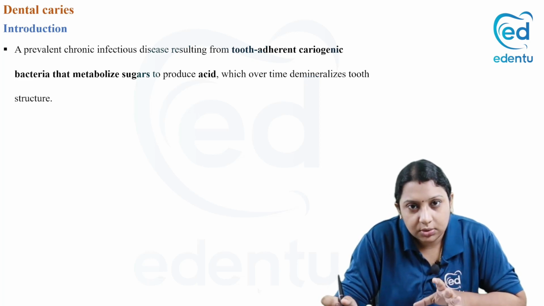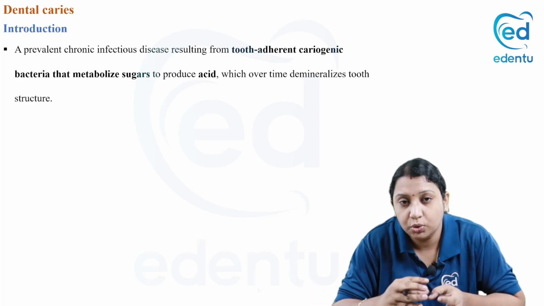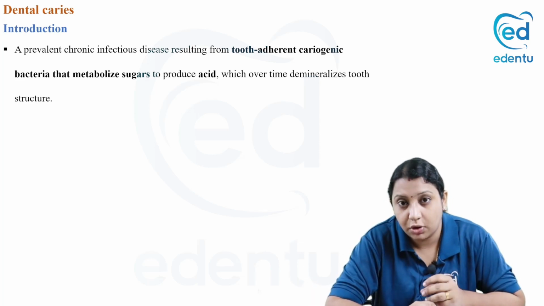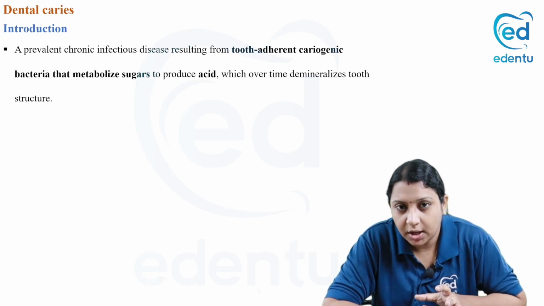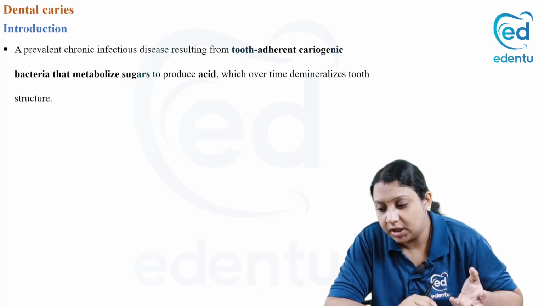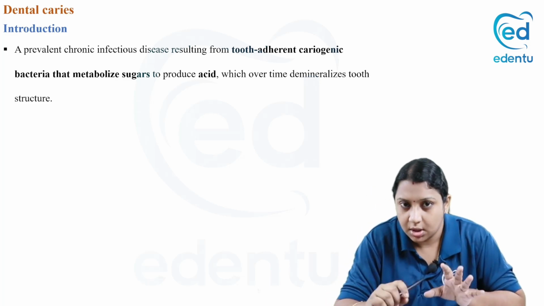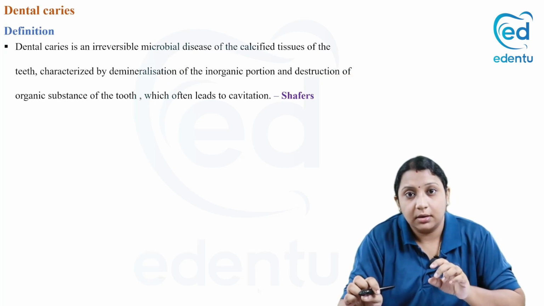It is also a prevalent chronic infectious disease resulting from tooth adherent microorganisms or the cariogenic bacteria, mainly Streptococcus mutans, that metabolizes sugars to produce acids which over time demineralize the tooth structure. Okay, so this is the introduction regarding dental caries.